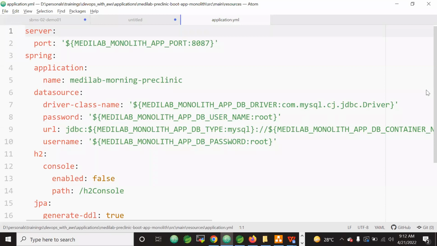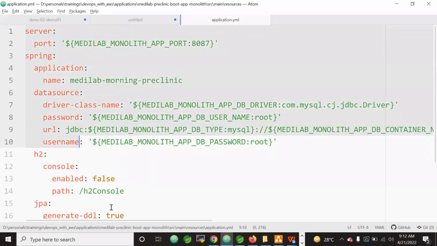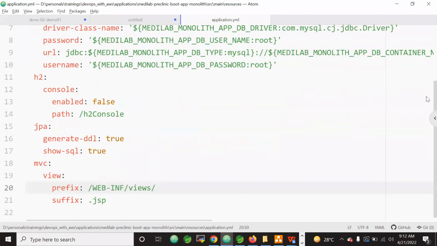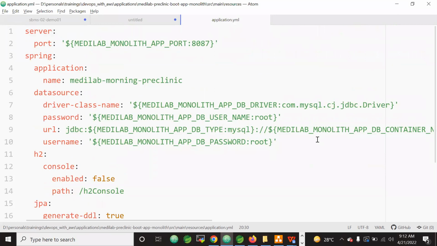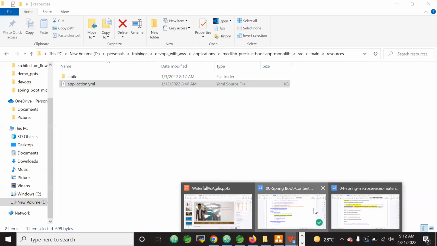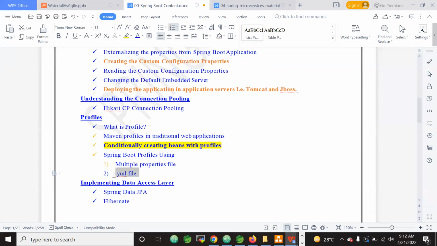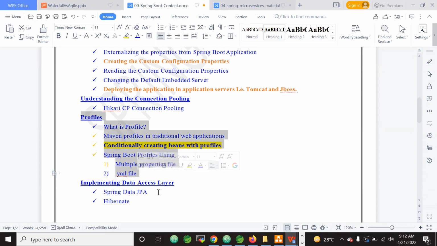And in the YAML file, see how extensively we have written some properties, right? By default, Spring Boot gives application.properties, but we have taken the application.yaml file. What is the advantage that we will get with these YAML files? Why is everyone referring to the YAML file? Got it? So you will learn here in the profiles section the benefits we get using the YAML file over the properties file.